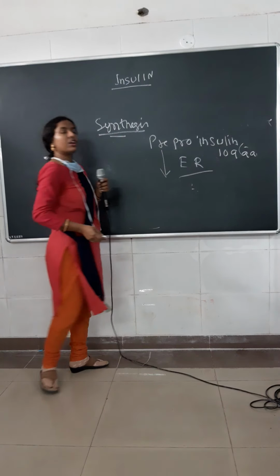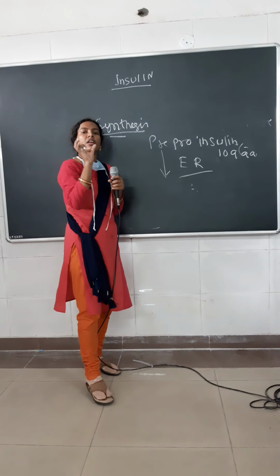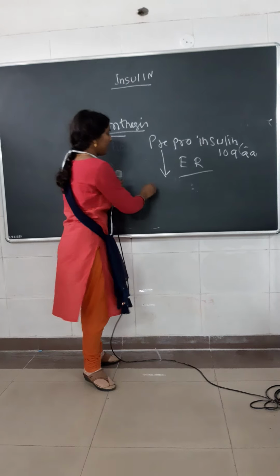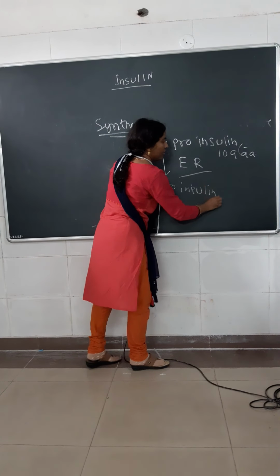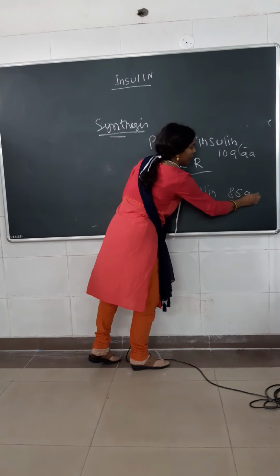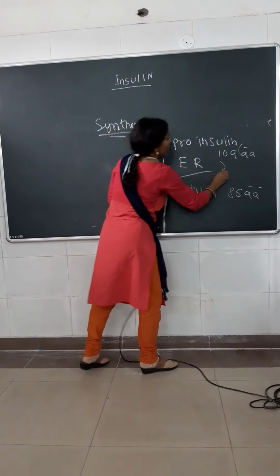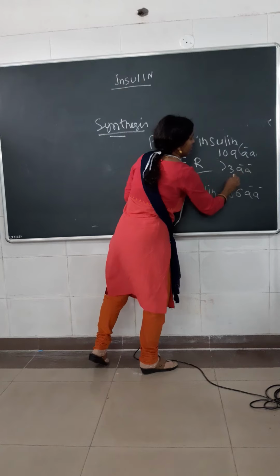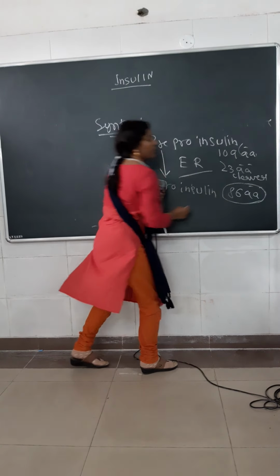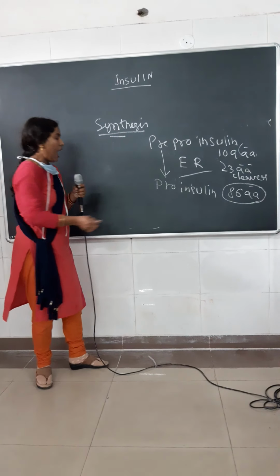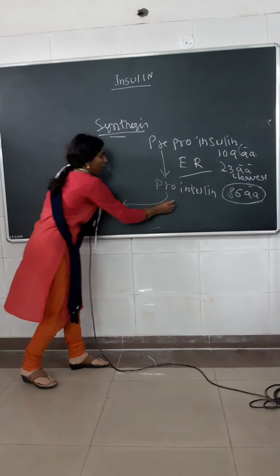In the endoplasmic reticulum, the signal peptide or leader sequence is removed, and from pre-proinsulin we get proinsulin. It contains 86 amino acids. So about 23 amino acids are cleaved, and there is formation of the 86 amino acid containing proinsulin. And then this proinsulin comes into the Golgi.